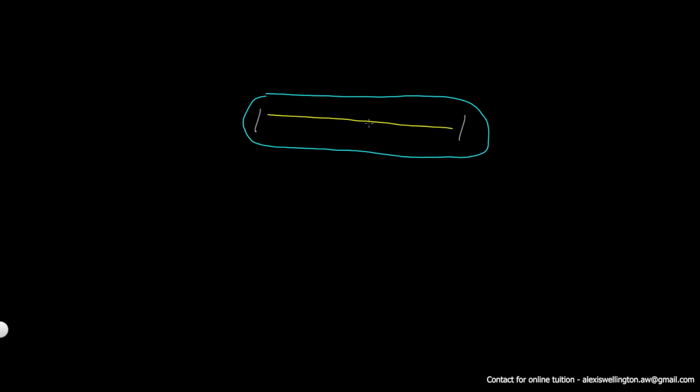Another experiment conducted using a cathode ray tube or a Crookes tube is that they obstructed the path of the cathode rays. We draw a few cathode rays.